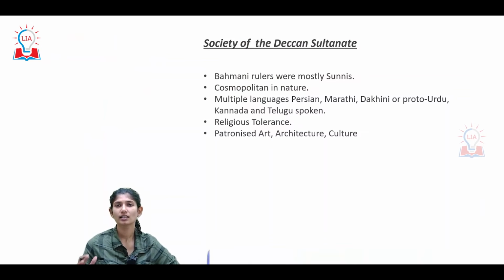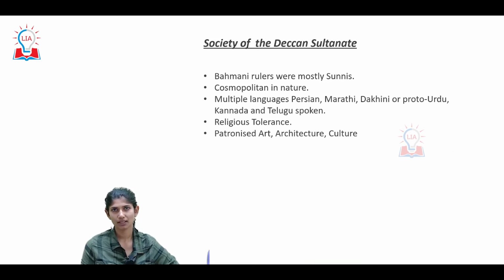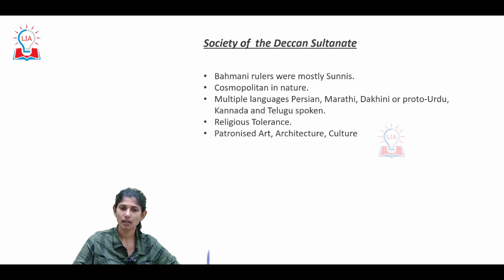Next, let's look at how the society was in the Deccan Sultanate or the Bahmani Empire. Bahmani rulers were mostly Sunnis. It was a cosmopolitan society. We just discussed how it is a cosmopolitan society. Multiple languages: Persian, Marathi, Dakhani, Proto-Urdu, Kannada, Telugu.